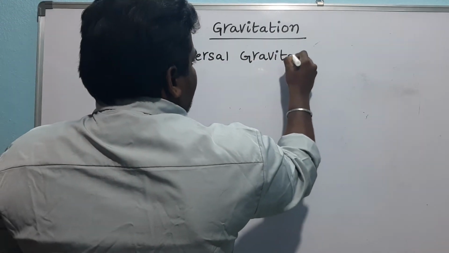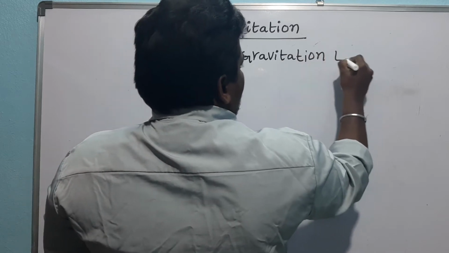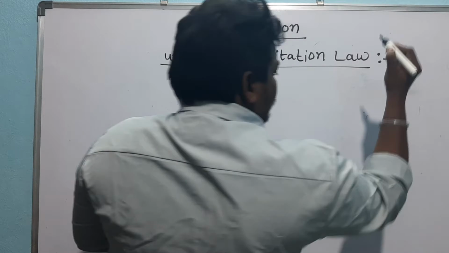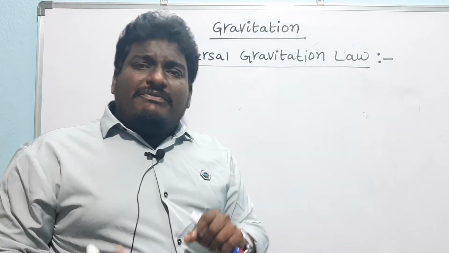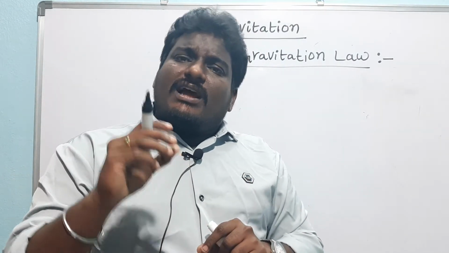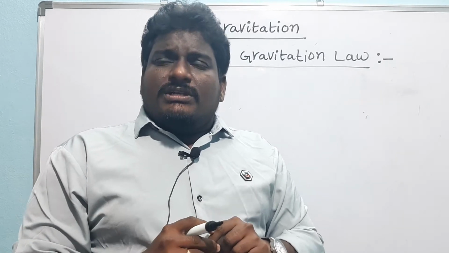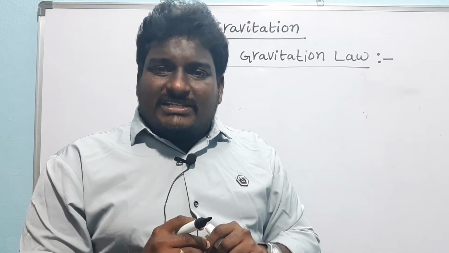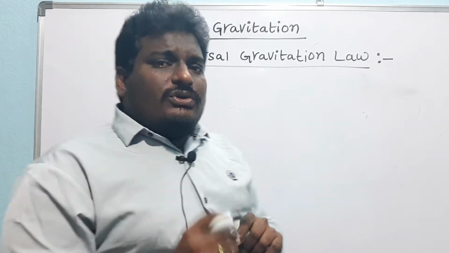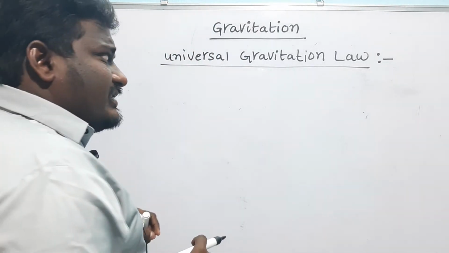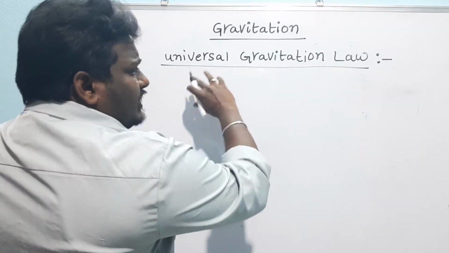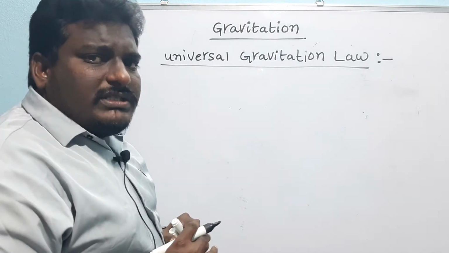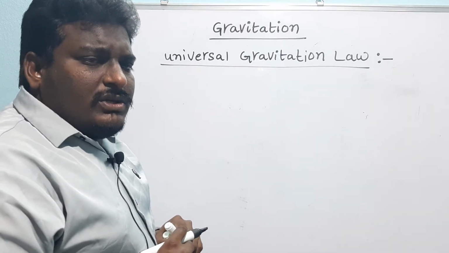Universal gravitation law. What is this universal gravitation law? In the universe, every object attracts other objects with a specified force, which is called gravitational force. So, this law states that every object attracts other objects with a specified force, that is gravitational force.